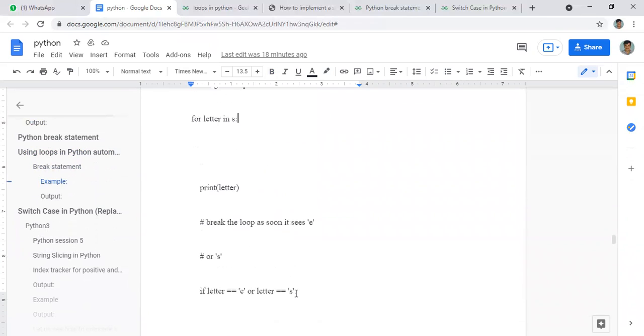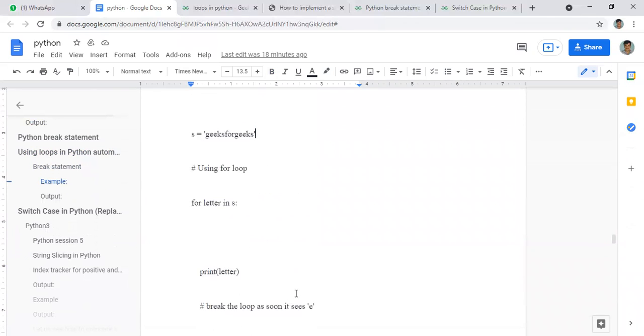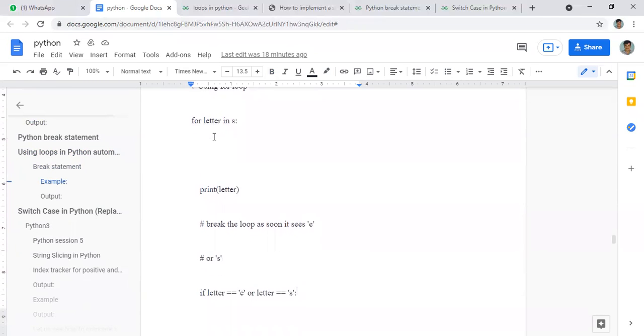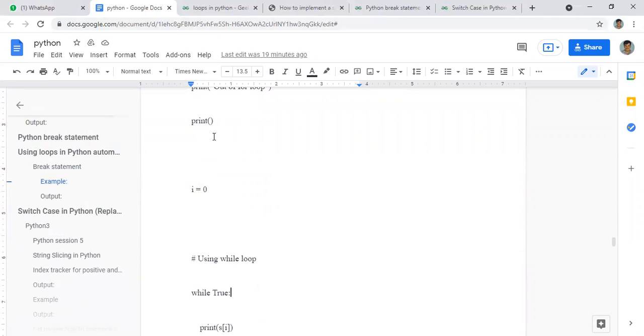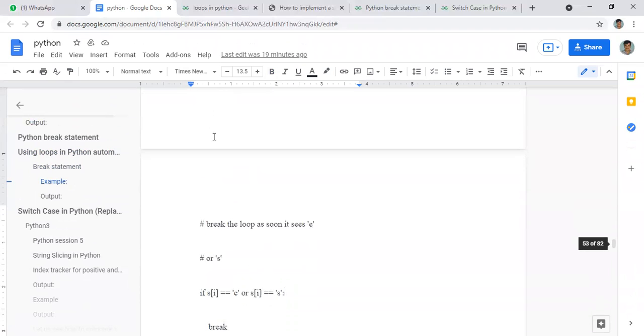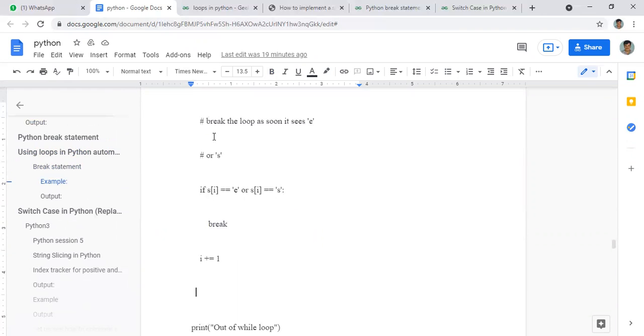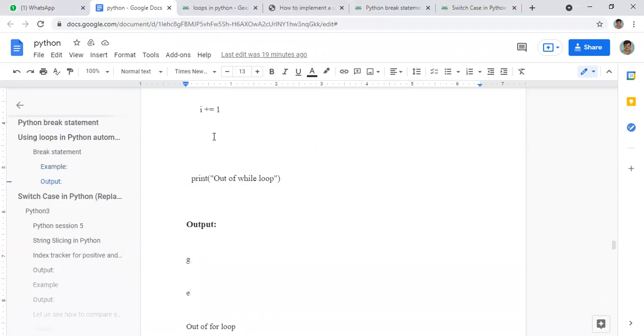Look here, our string is geeks for geeks. First it will look at g, and it will print that letter. Now it comes to e, and our condition is, if it is e, we want to break. Look here at the output, then it will be very clear. It is g, the next one is e.